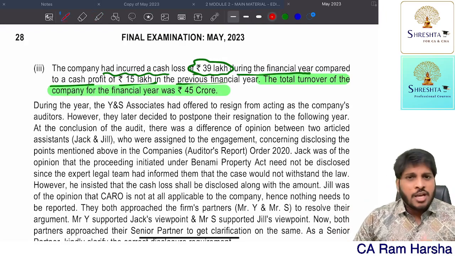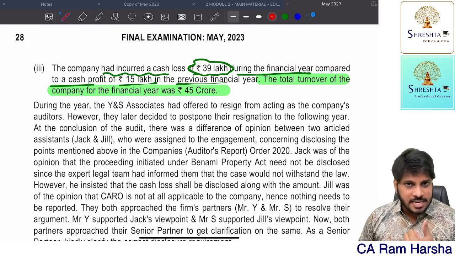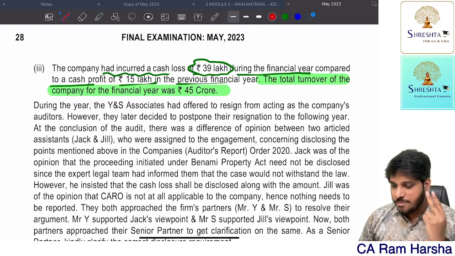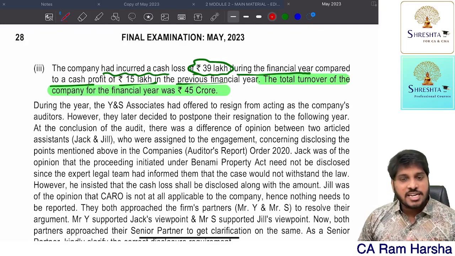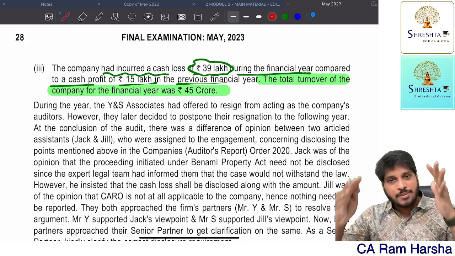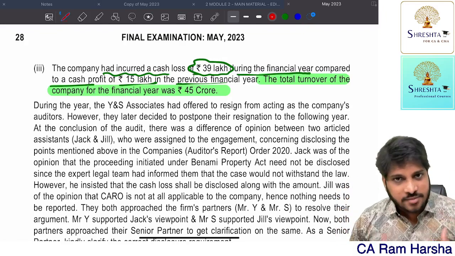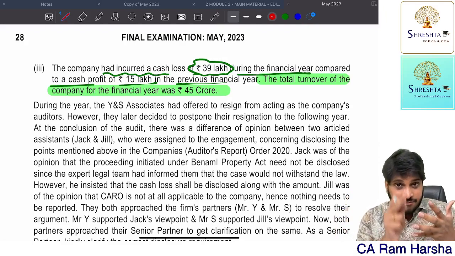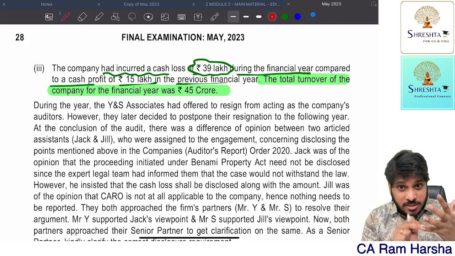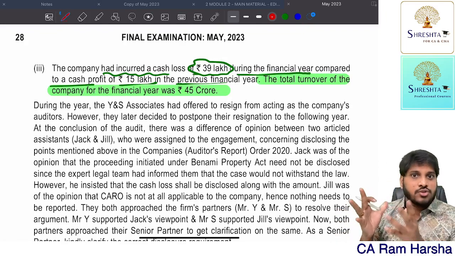Now you see, if you recollect overall CARO applicability, CARO is not applicable for banking companies, insurance companies, electricity companies, Section 8 companies, one-person companies, small companies, and private limited companies subject to 4 conditions. On this, I have clarified very clearly in my regular class and revision class also. If a private company satisfies the small company definition, you need not check the private limited company's exclusive 4 conditions.